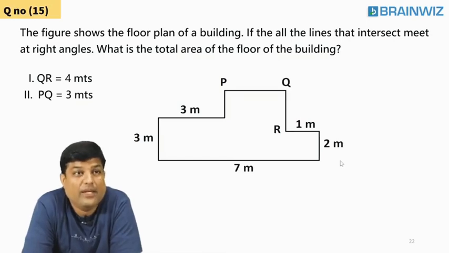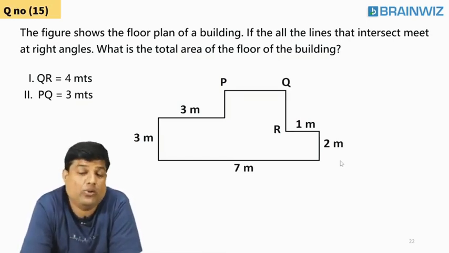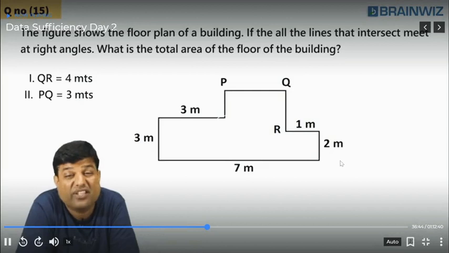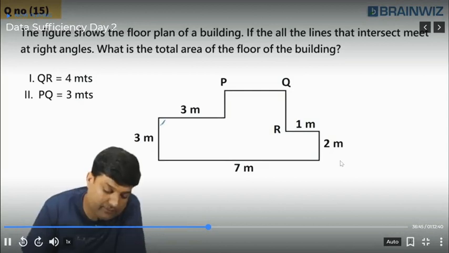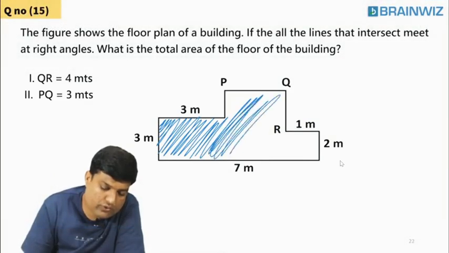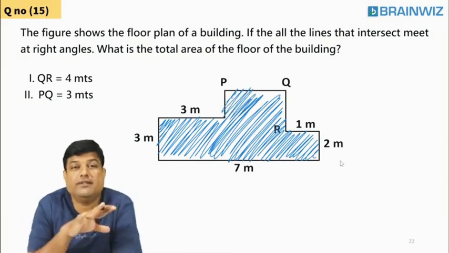Following, everybody? Chaliye, if you people can do it, please do it, and help me out. What is the answer to the given question? The area of the floor. We are supposed to find out the area of this given floor.